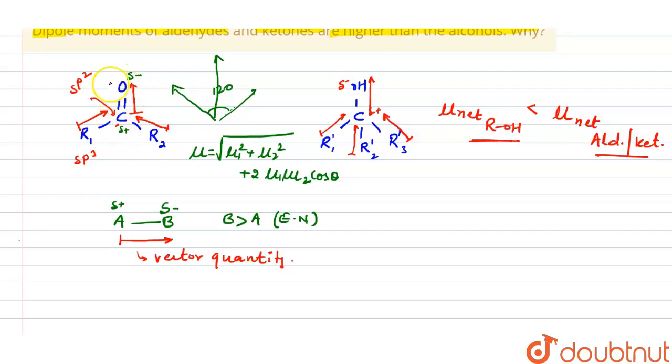If you find the oxidation state, the oxygen will have a -2 oxidation state because of this carbon, and this carbon will have a +2 oxidation state because of the oxygen. We don't know about R1 and R2, so those carbons will affect it and the final oxidation state will change. Now in the alcohol it will be -1 and +1. So from here also we can see that the charge creation here is -2, but here it is -1. So from here also we can say the carbonyl compound will have a higher dipole moment as compared to the second compound. I hope you understand this concept.